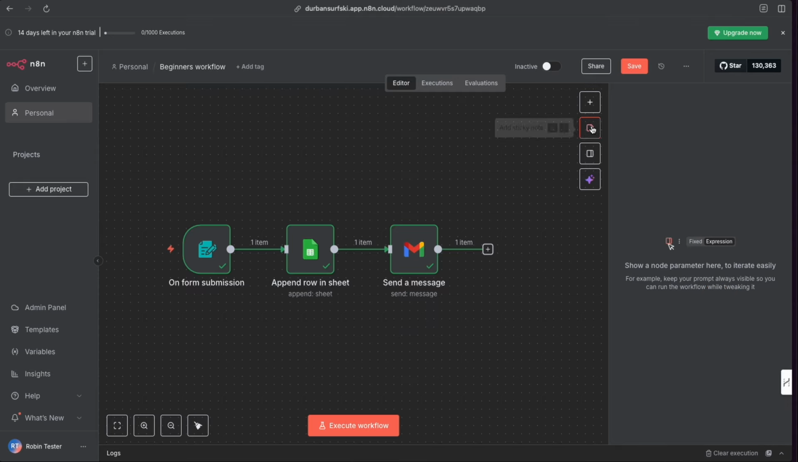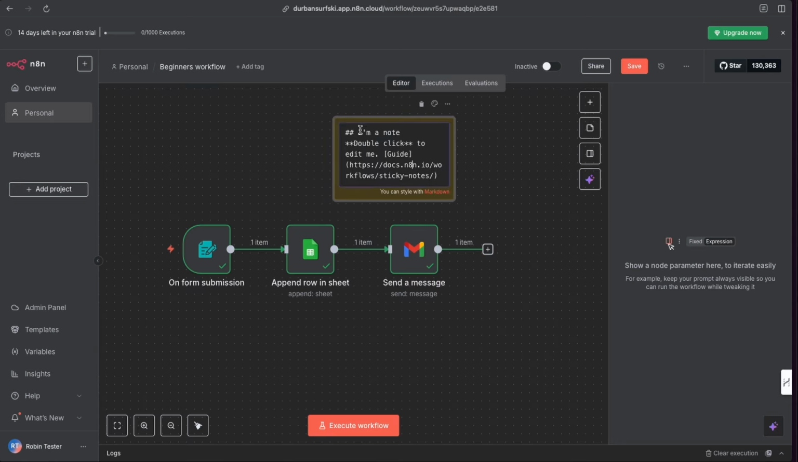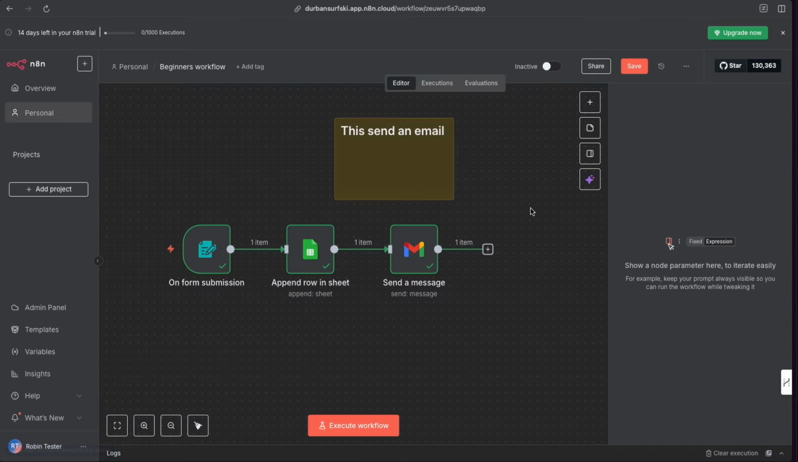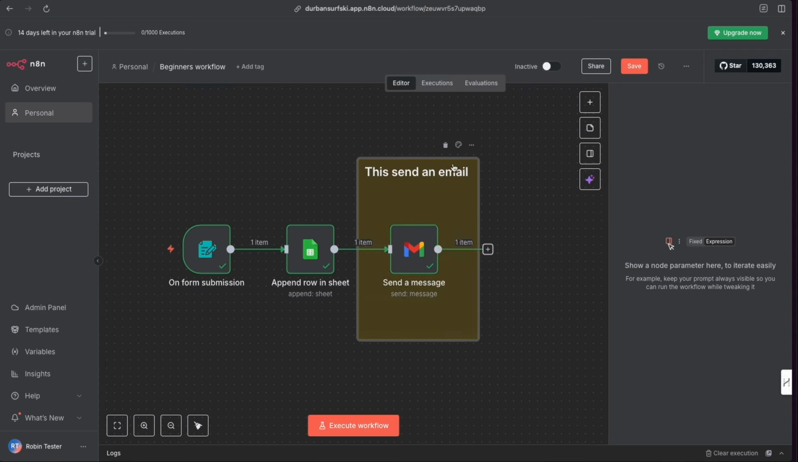I'm not entirely sure what that is. Here we can add a sticky note. So that's kind of nice. You can just make some notes on here and actually write into here. It understands markup language. So you can go and write here and go, this sends an email. And then we can go and just drag this and pop this over this node for a description. We can give it a color, and that's what the nodes are for over there.